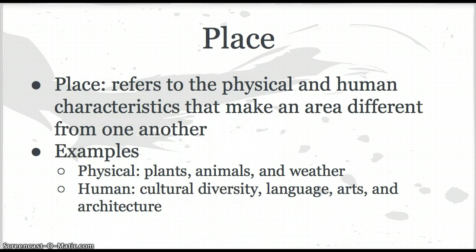Place. Place refers to the physical and human characteristics that make an area different from one another. And there are 2 types. There's the physical and there is the human. Physical includes plants, animals, and weather. Human, cultural diversity, language, arts, and architecture.